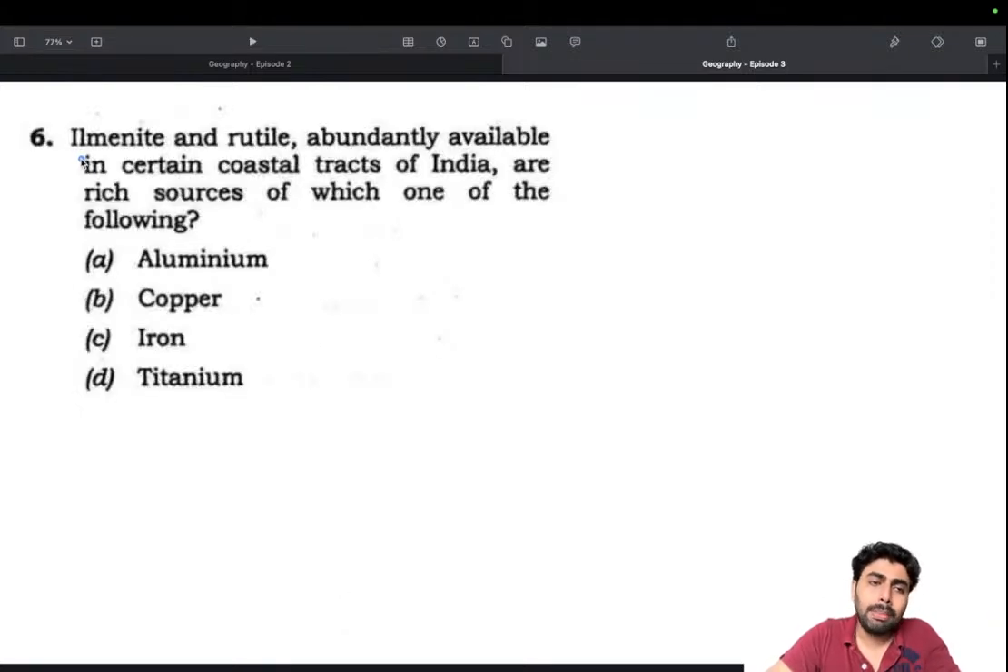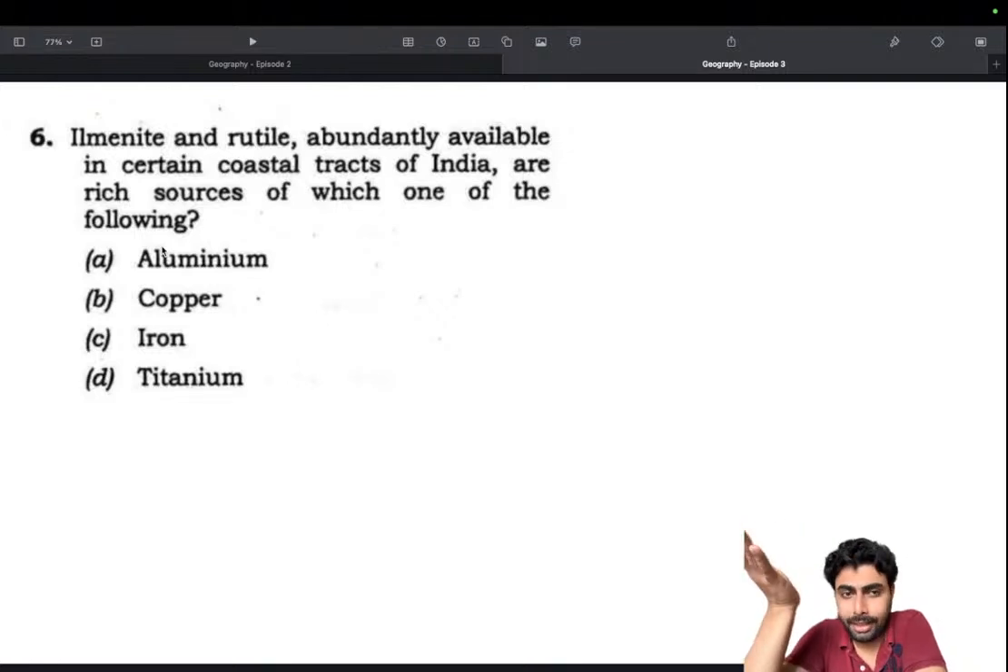Then moving on: ilmenite and rutile, abundantly available in certain coastal tracts of India, are rich sources of which of the following? If you are from Kerala or South in general, you would have come across Ayari in Kollam, the coastal areas of Kollam. There are abundant deposits of thorium in monazite sand. Along with that, there are other deposits as well, especially reports of titanium.